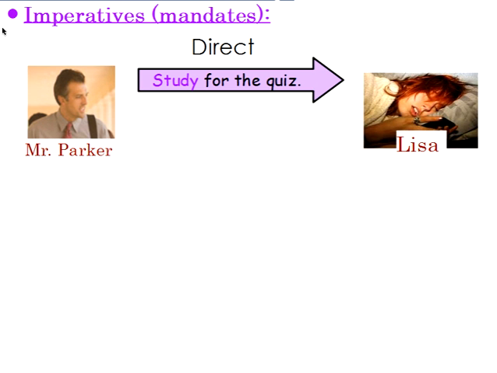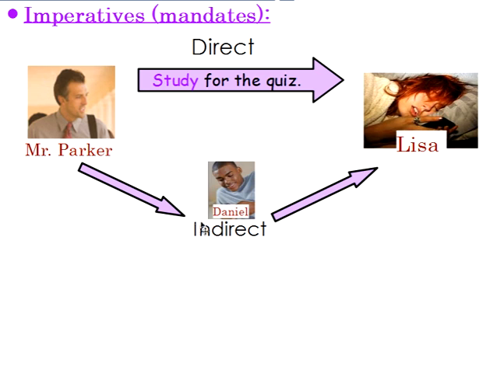All right, so now let's look at the imperatives, right? When we use a message that's an imperative, again, an imperative is a mandate. It's an order, right? So if we think Mr. Parker, his direct imperative is to say, hey, Lisa, study for the quiz, right? There's no subject, so we see that that's an imperative. Study for the quiz, Lisa. But remember, he couldn't say that to Lisa. He had to pass the message to Daniel, and then Daniel went to Lisa. So the thing that Mr. Parker says to Daniel is the indirect request.